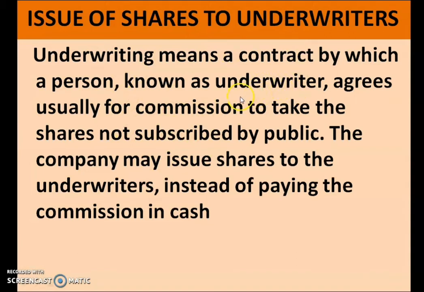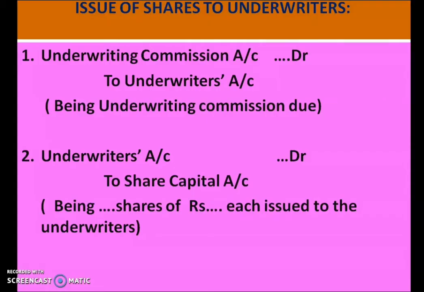Under a contract, they are ready to take up all our shares. For that, we have to pay them some commission. That commission can be paid in the form of cash, or sometimes we can issue shares of the company to these underwriters. Now let us see the journal entry for issue of shares to underwriters.